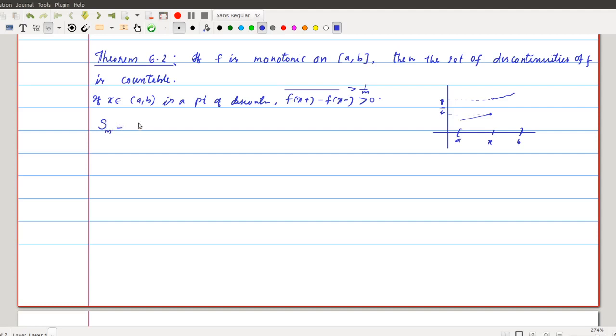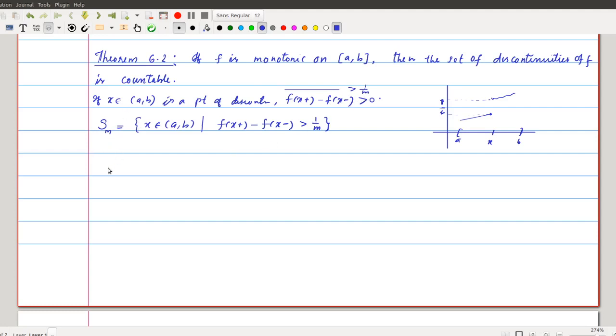you can construct a set Sm from (a, b) such that the jump at x, or we will write that as f of x plus minus f of x minus, is always greater than 1 by m. Okay, so if we choose any point of discontinuity, that is always a jump corresponding to this m, then that will be an element of Sm.